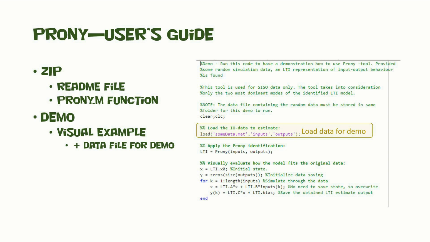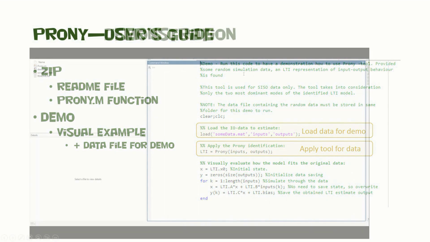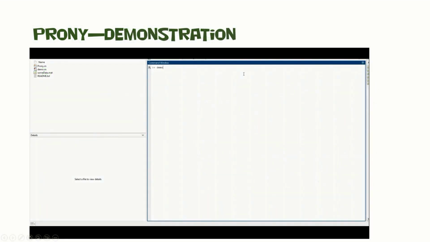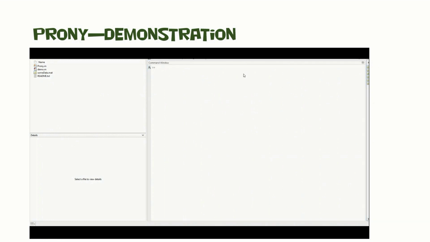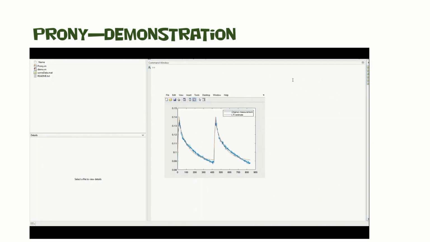Data is loaded, and the tool estimates a linear time invariant state space model from the data. In this demonstration, the demo script was run and results were plotted. The end result is a figure, where the LTI model's output is plotted versus the original output signal, when the same input signal is fed into both systems.